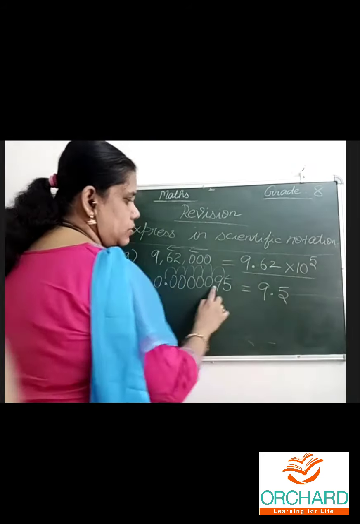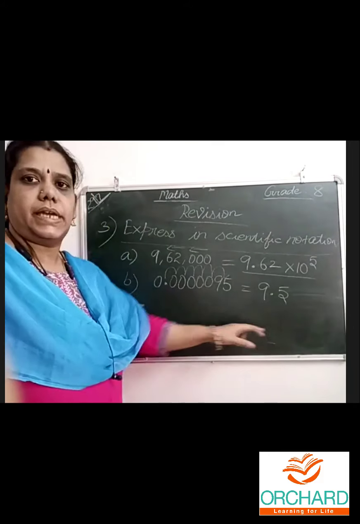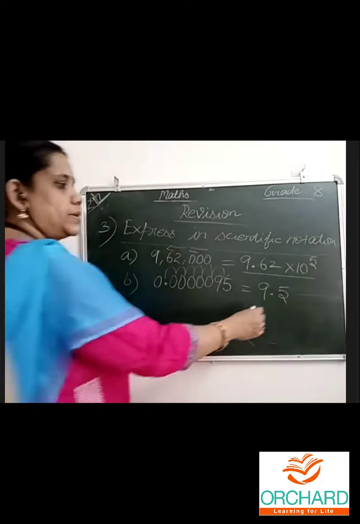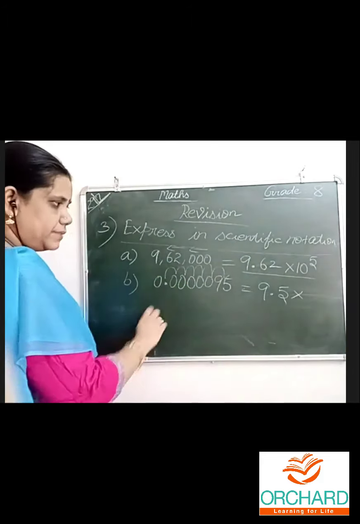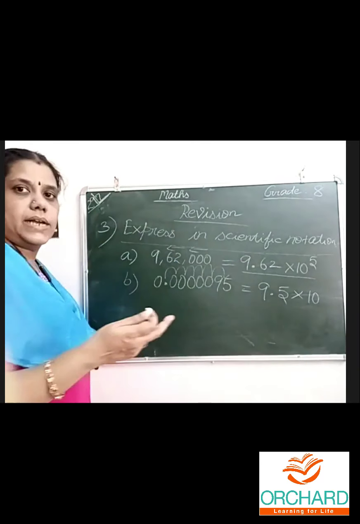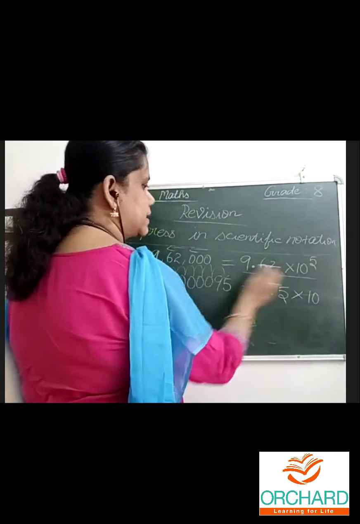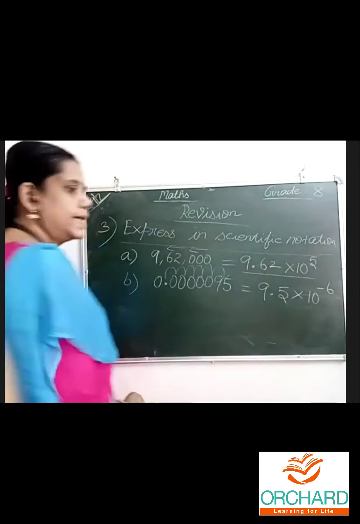We should leave one integer and then a point, then the remaining. How many jumps have we taken? We are moving from left to right, so 10 power minus, because we are dividing. That is the reason we write 10 power minus 6, 6 jumps in a negative way.